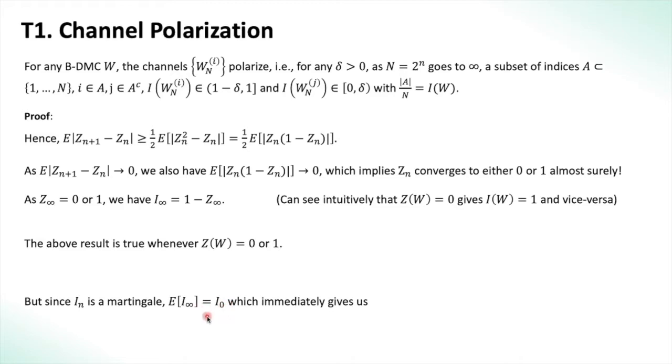We have this because of the martingale property, that is, the expectation will not change throughout all iterations of the martingale process, which immediately gives us P of I_infinity equals 1 equal to I_0 from the expectation itself, which is equal to I of W, and P of I_infinity equal to 0 equals 1 minus I_0. And this proves our first theorem. A simple proof using martingale techniques, but a very astounding and very powerful result, which shows us how polar codes can actually achieve capacity.